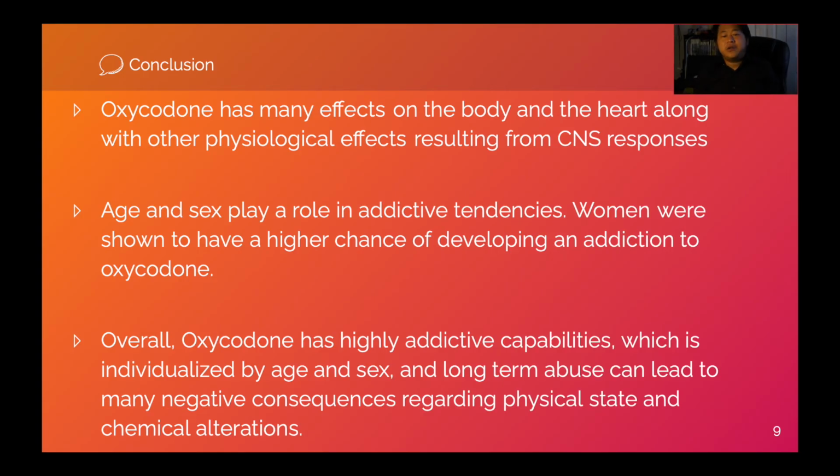To conclude, oxycodone has many effects on the body and the heart, along with other physiological effects resulting from CNS responses. As compared to men, women also reported more past and active medical conditions such as drug abuse, unemployment, family or social issues, and medical and psychiatric reasons. Overall, oxycodone has highly addictive capabilities, which is individualized by age and sex, and long-term abuse can lead to many negative consequences regarding changes in physical state or chemical alterations.